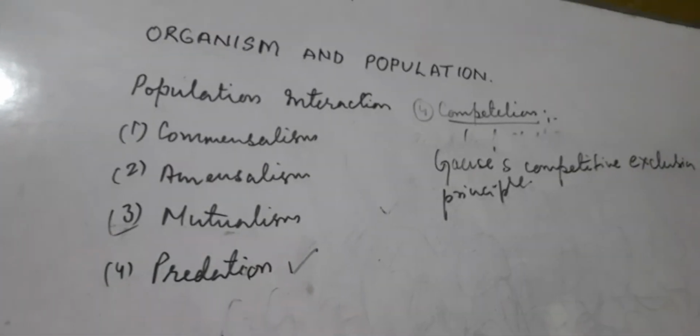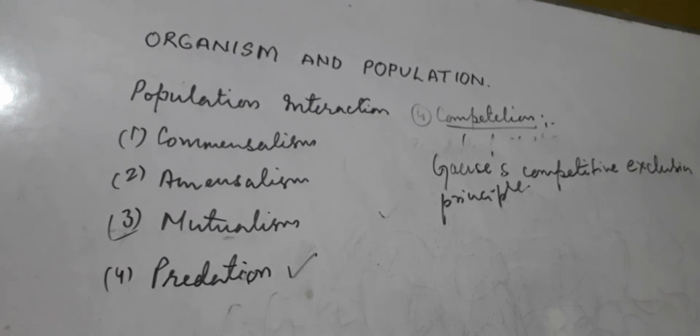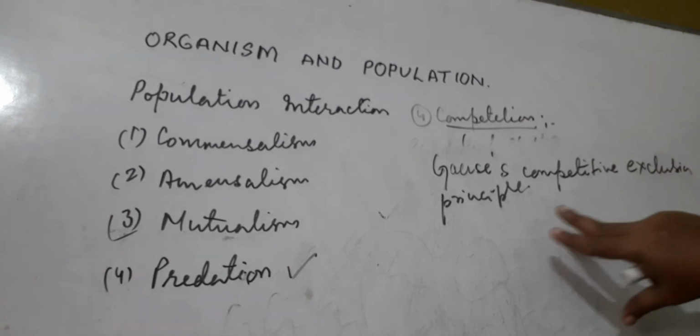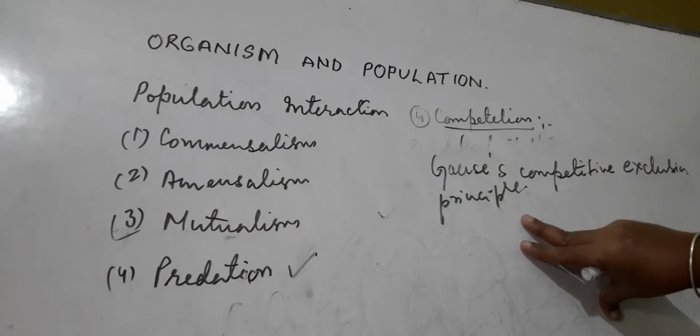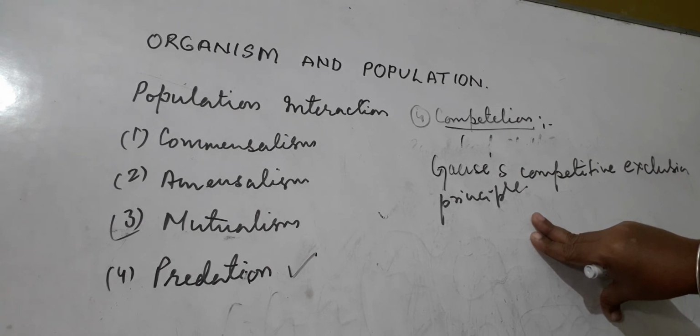The more intense is the competition. So according to this competitive exclusion principle, no two species of organism can occupy the same niche at the same time. If two species of organism occupy the same niche, the competition will be so intense that it may result in one species becoming extinct or force one species to migrate to a different area.